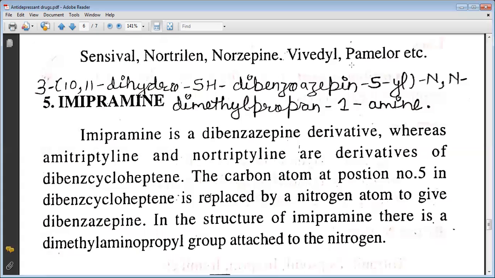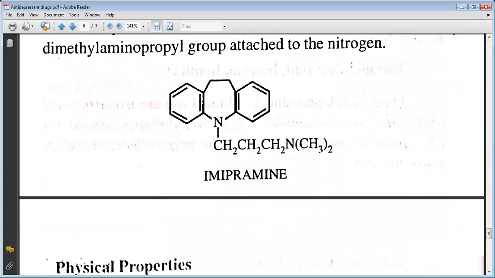The last drug of antidepressant is imipramine. The nomenclature includes 3-(10,11-dihydro-5H-dibenz[b,f]azepin-5-yl)-N,N-dimethylpropan-1-amine. Imipramine is a dibenzazepine derivative, whereas amitriptyline and nortriptyline are derivatives of dibenzocycloheptene. The carbon atom at position number 5 in dibenzocycloheptene is replaced by a nitrogen atom to give dibenzazepine. In the structure of imipramine, there is a dimethyl aminopropyl group attached to the nitrogen. As you all can see, the structure of imipramine here.